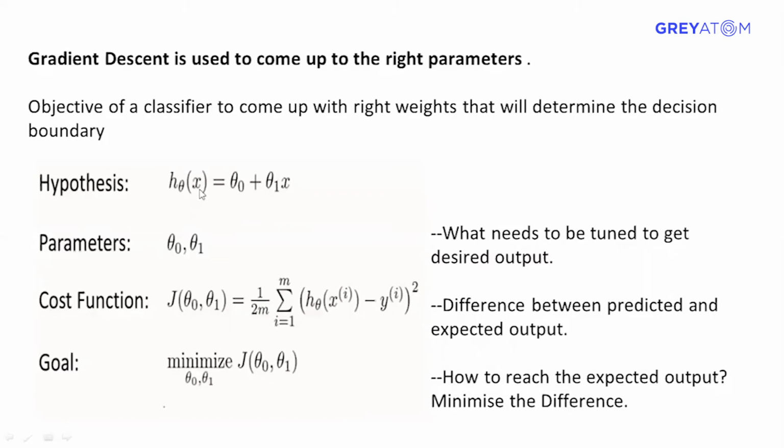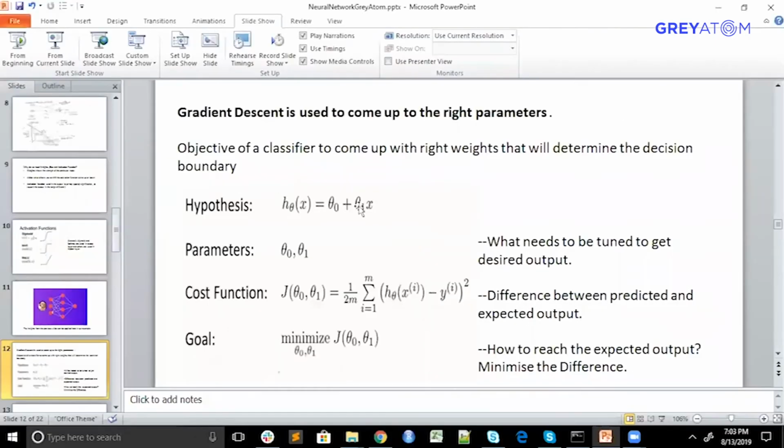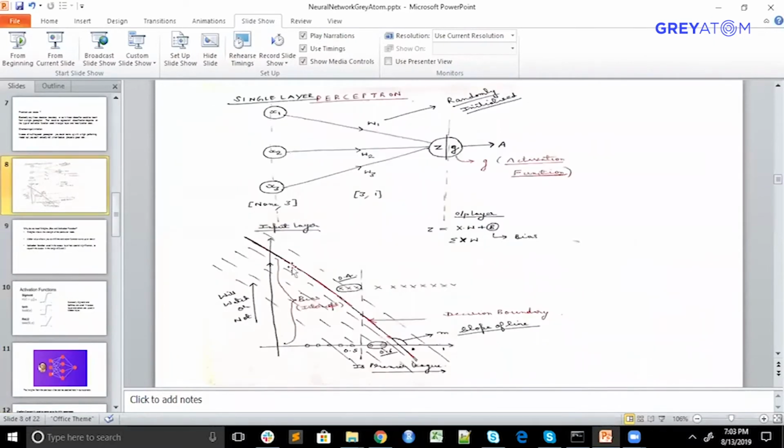Let me show you an example. Let's say we initialize theta naught and theta 1 randomly. Let me go back to the slide. You can see the correct equation of the boundary here.